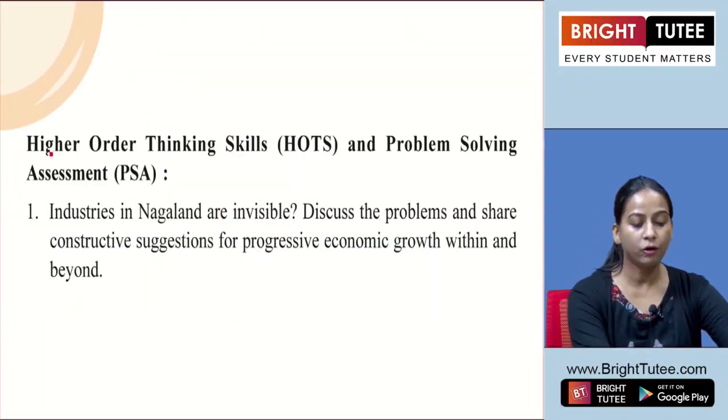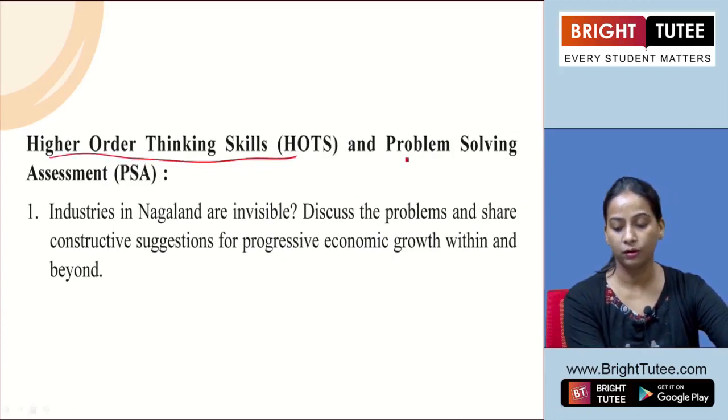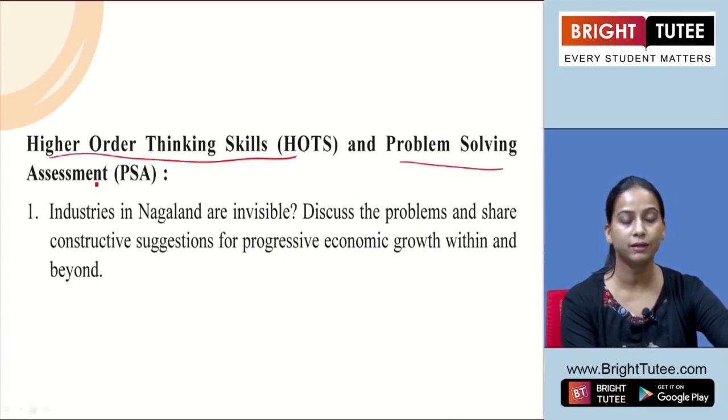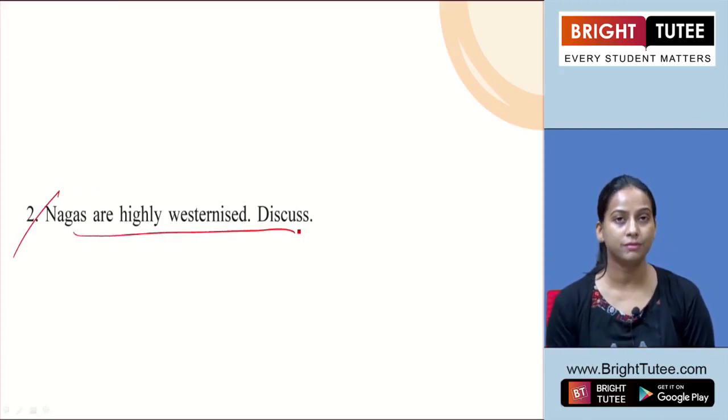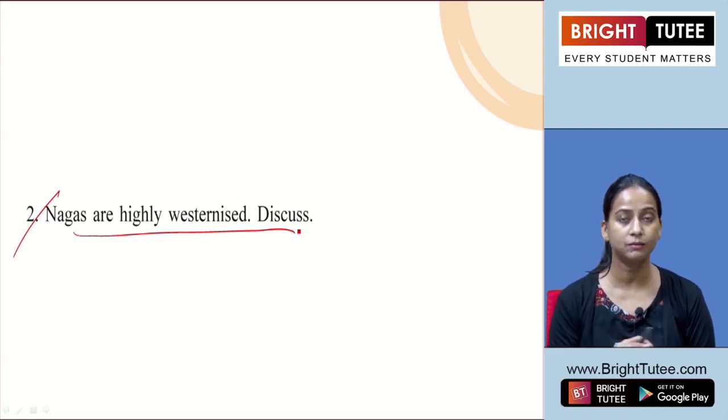Next, under higher order thinking skills questions or problem solving assessment, we are taking question number 2, Nagas are highly westernized. Discuss. So we have to discuss how we can say that Naga people are highly westernized. We have to show how the impact of Western culture is visible in different spheres of life in Nagaland.